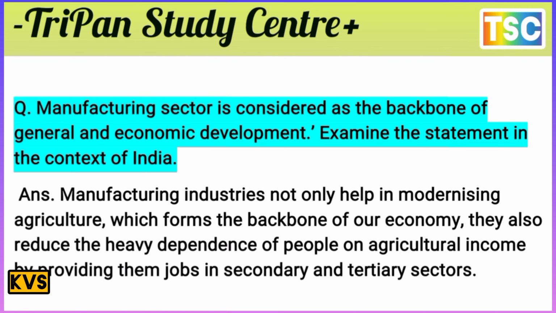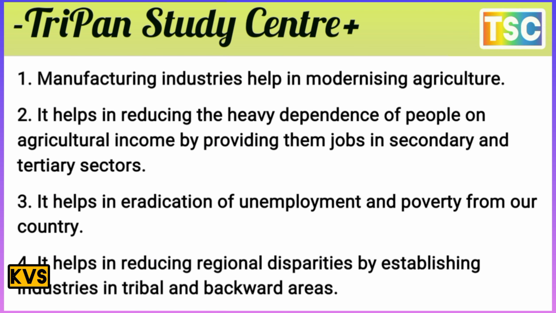They also reduce the heavy dependence of people on agricultural income by providing them jobs in the secondary and tertiary sectors. That's important here. Manufacturing industry is the backbone of India. That's an important statement. First of all, manufacturing industry helps in modernizing agriculture. That's an important point.